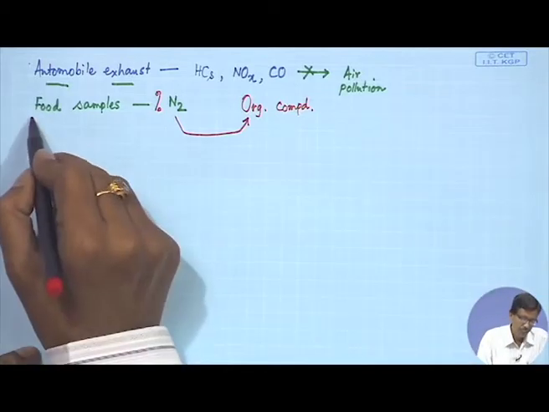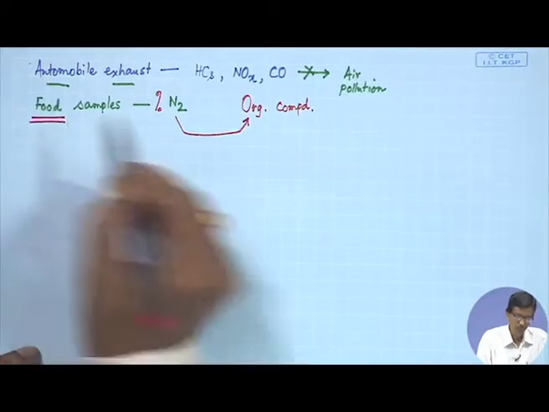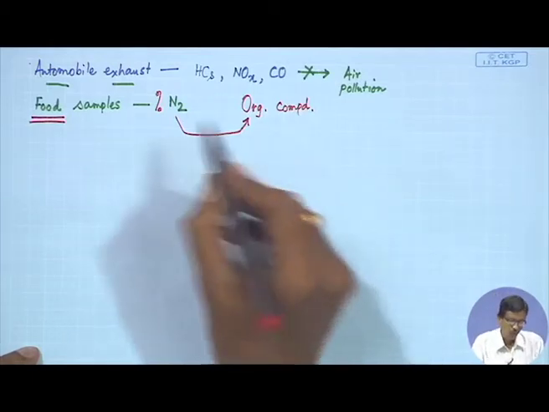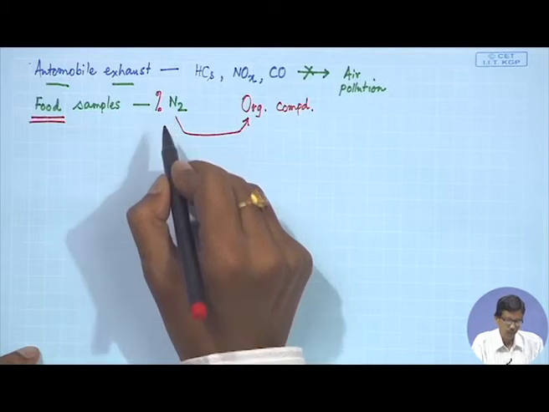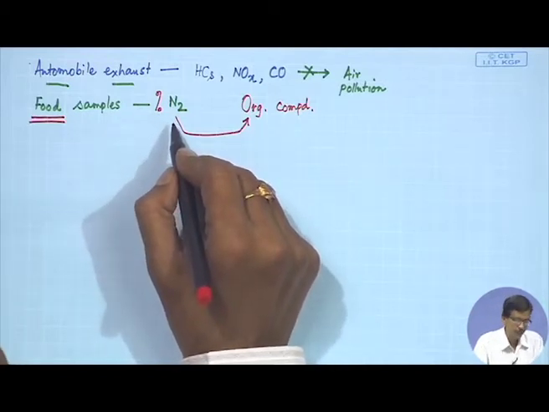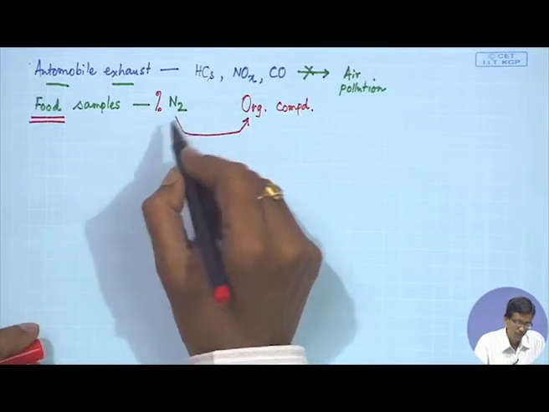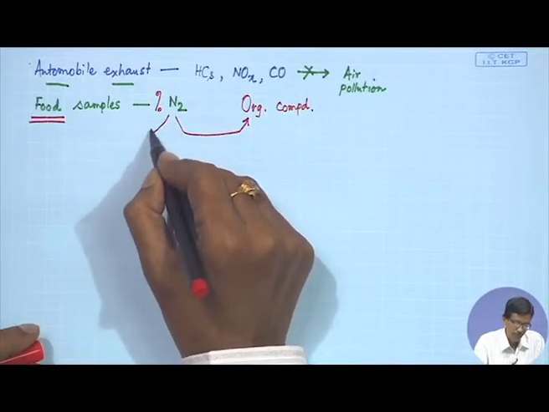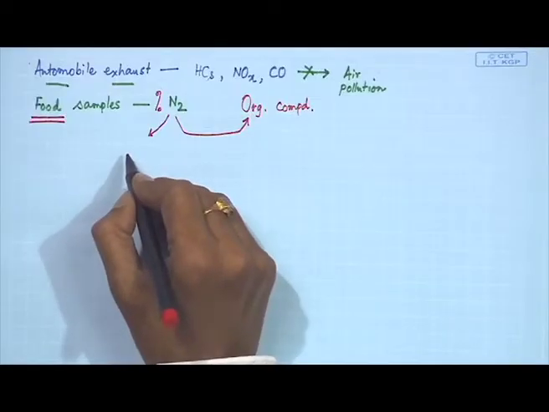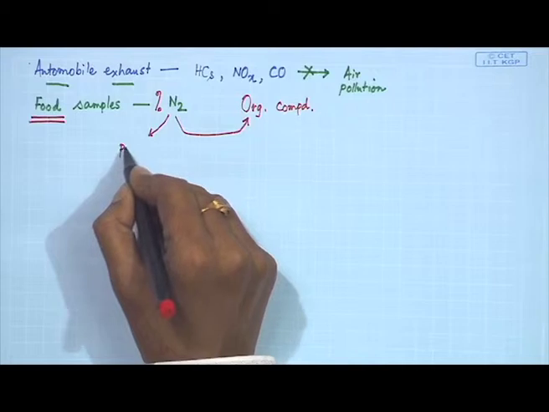So, basically these food samples are also organic in nature in most cases. So, we can identify, analyze, or estimate the nitrogen content of these samples. Once we find out this nitrogen content, why are we so interested in it? Because the nitrogen content of these food samples will be directly related to the corresponding protein content.